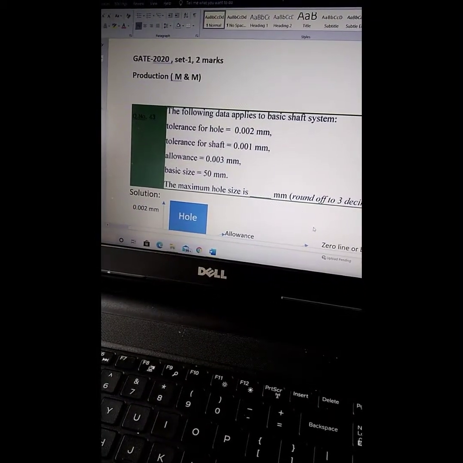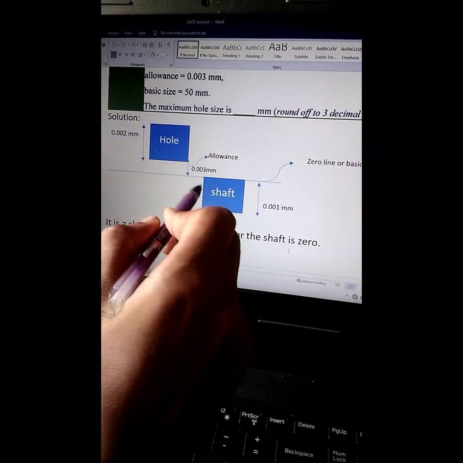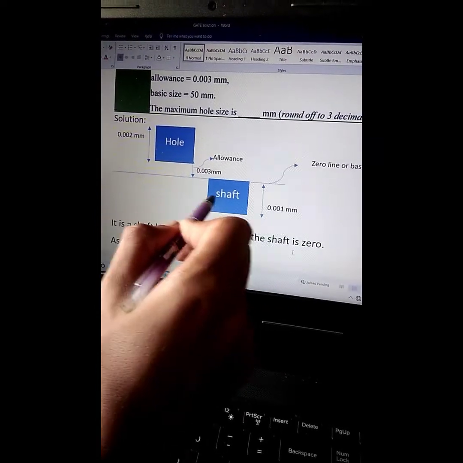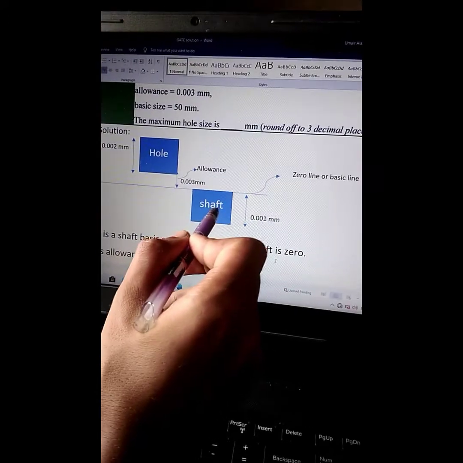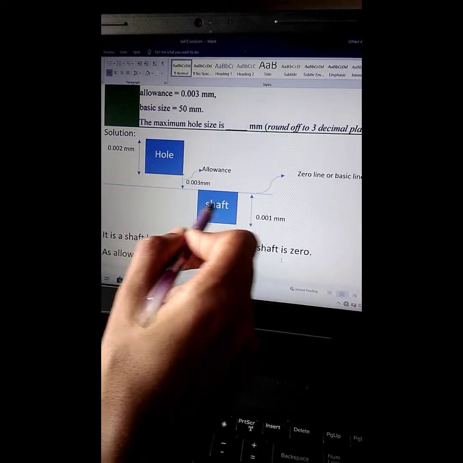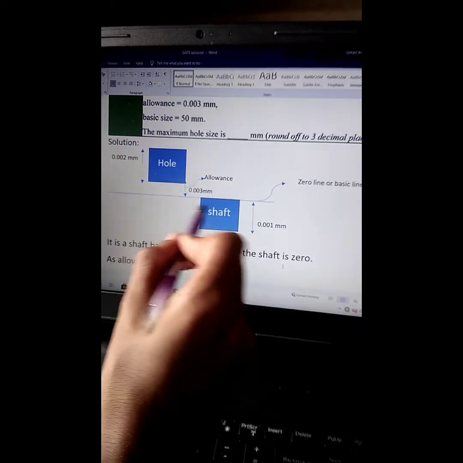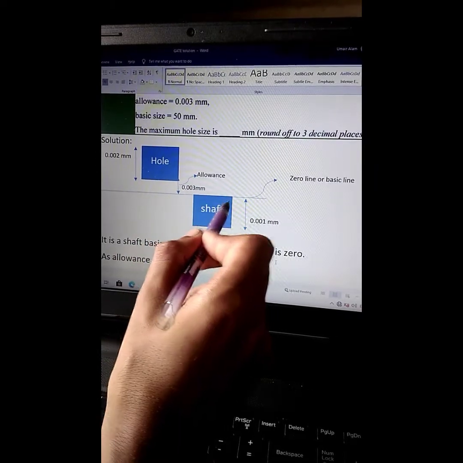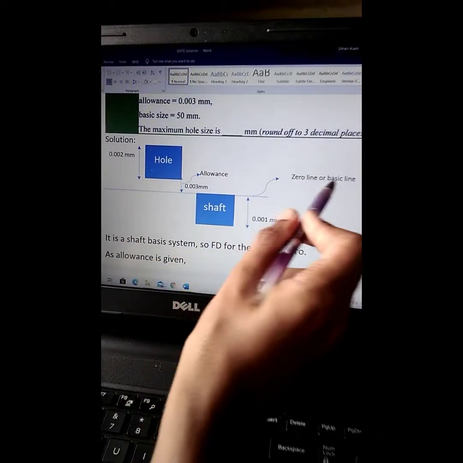So guys, this is the diagram of the hole-shaft assembly, in which this is a hole and this is a shaft, and in the question it is given that there is a shaft basis system. When there is a shaft basis system, the fundamental deviation of the shaft is 0, or you can say the upper limit of the shaft will be equal to the basic size of the shaft, and this upper edge will touch the zero line or basic line.